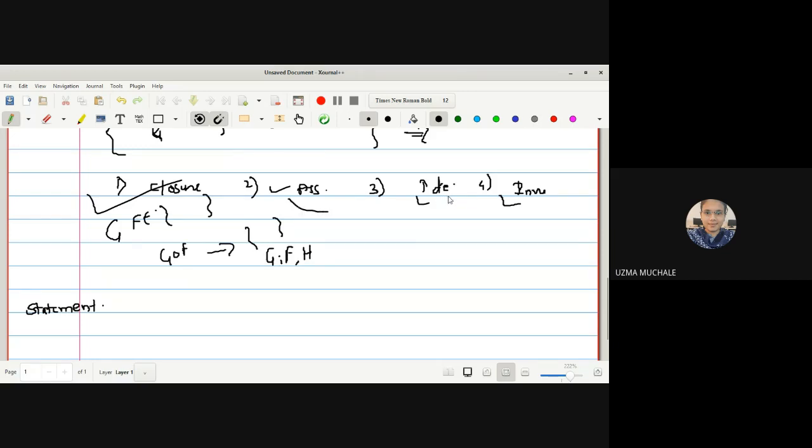And for identity, what will be the identity map? Identity map itself, I of X is equal to X. This is your identity map. Inverse also you can define. But only the abelian property cannot be true. G composite F cannot be equal to F composite G.